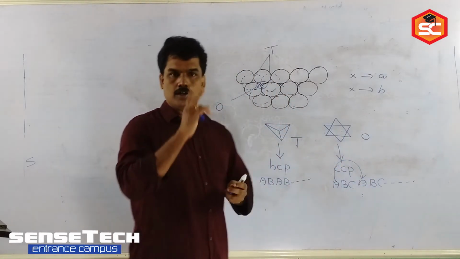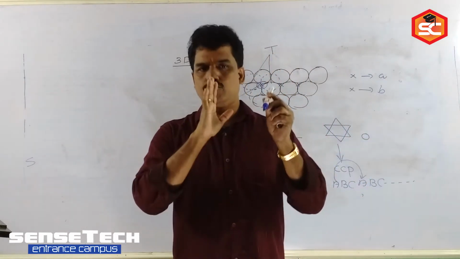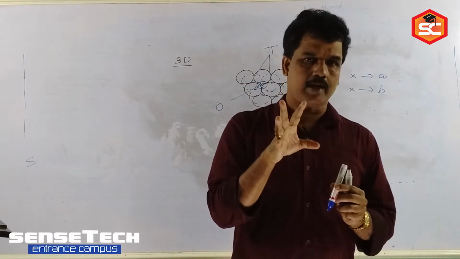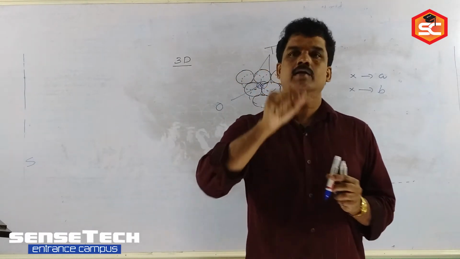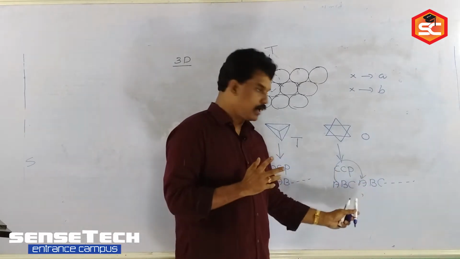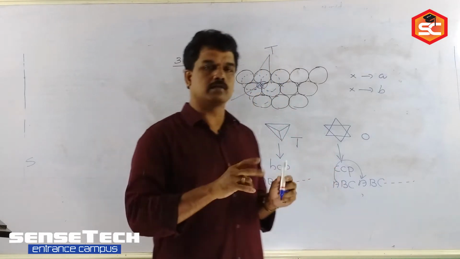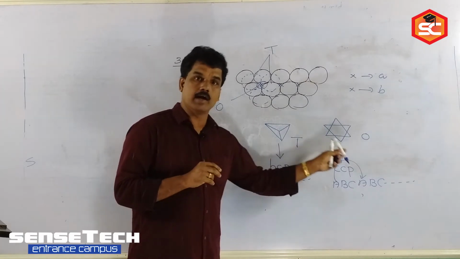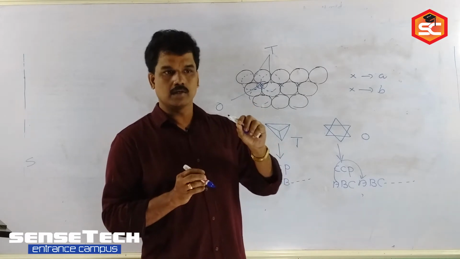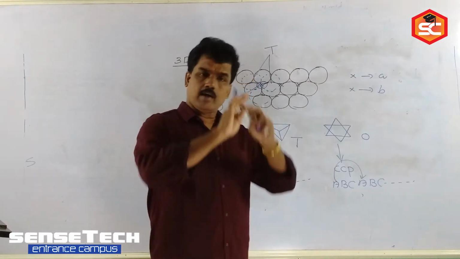That is the way we get two types of packing. Somewhat of a complication is there in getting the idea, but don't worry, just learn that there are two types of 3D packing, hexagonal close packing and cubic close packing. In hexagonal close packing, each third layer is similar to the first layer, and in cubic close packing, each fourth layer is similar to the first layer. And learn also that there are two types of void in 3D packing, one is tetrahedral void and the other is octahedral void. And how are they related? The number of tetrahedral voids formed is double the number of octahedral voids. Is it clear now?